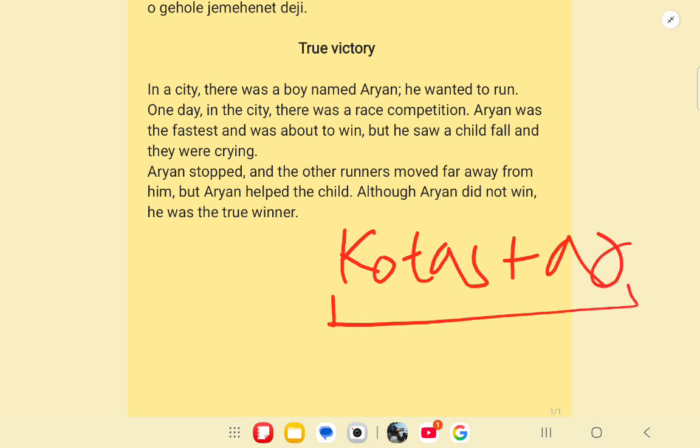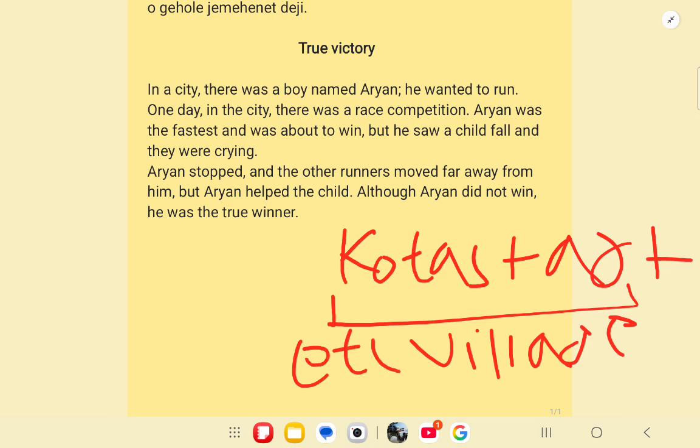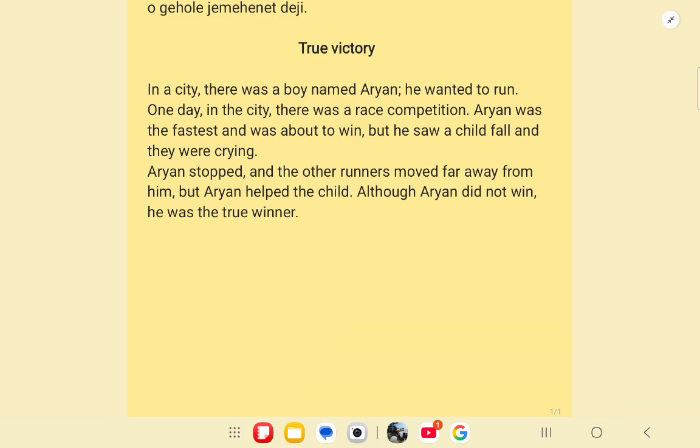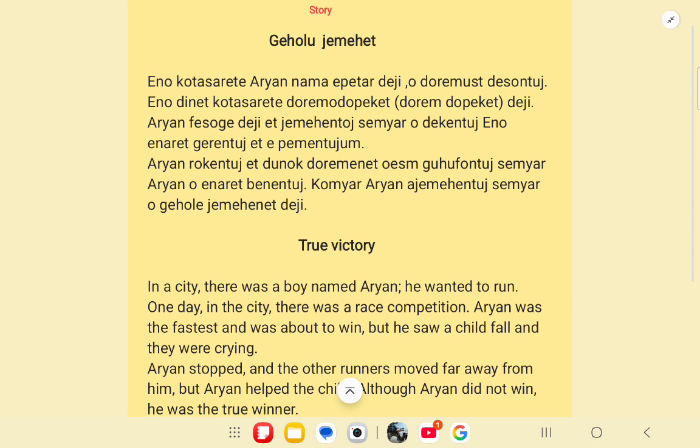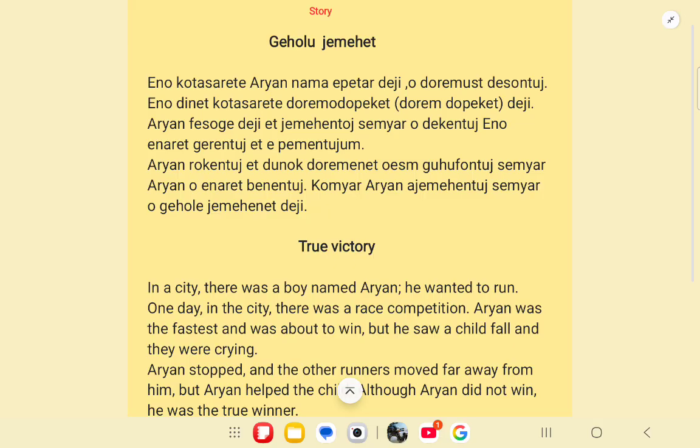When we join this together, it gives a word for village, and ete is the locational suffix. It means in or at. So in the village or at the village. So here it is in the village.